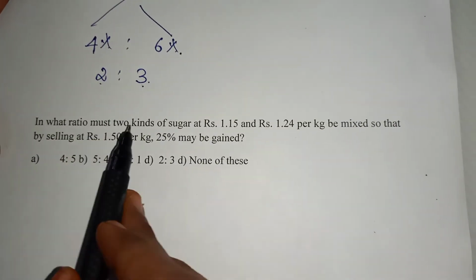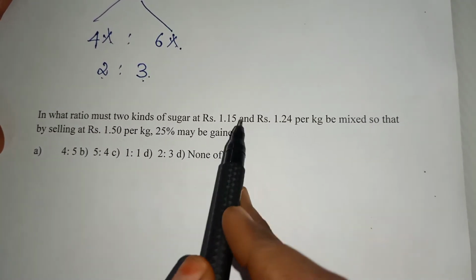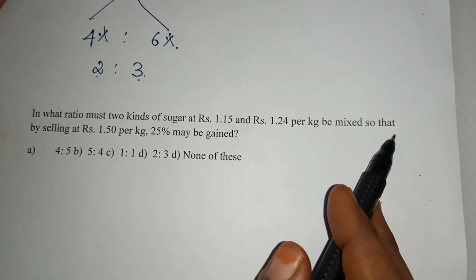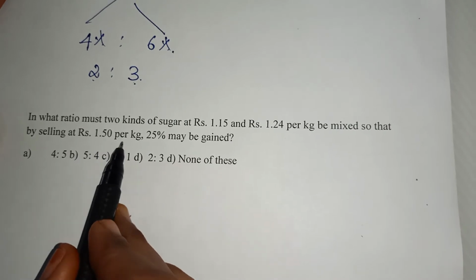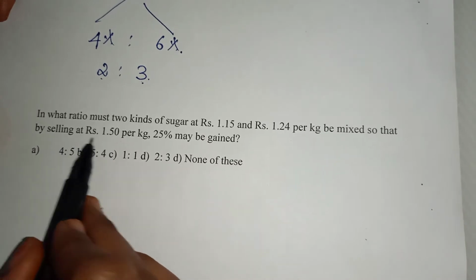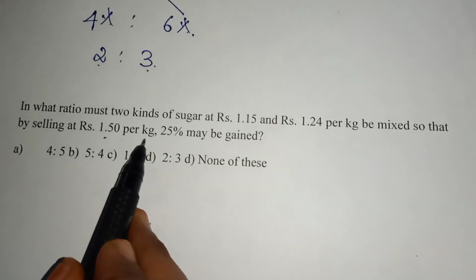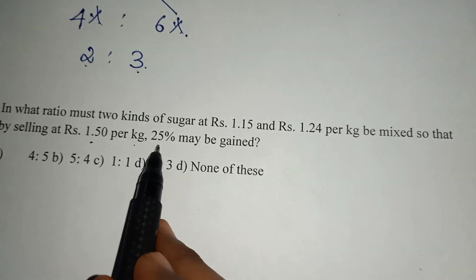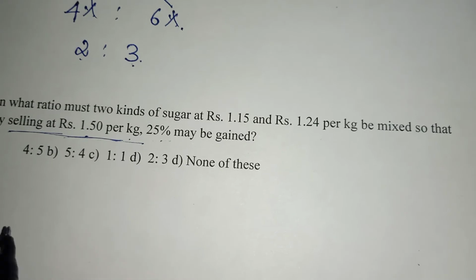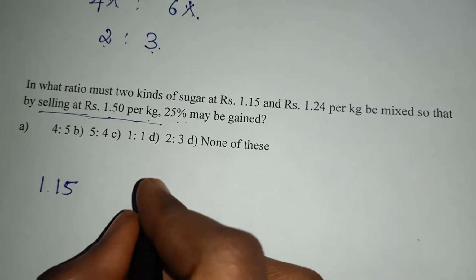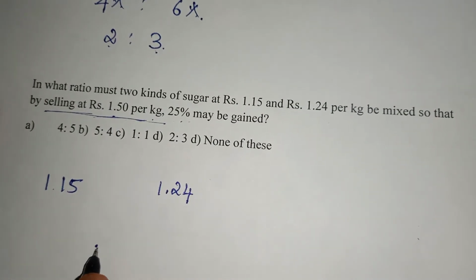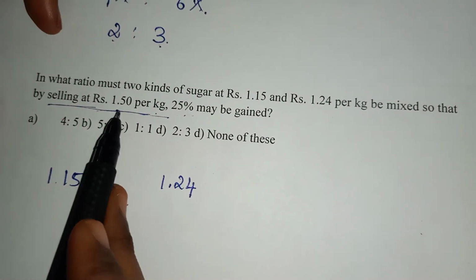In what ratio must two kinds of sugar at rupees 1.15 and rupees 1.24 per kilogram be mixed so that by selling at rupees 1.50 per kilogram, 25% may be gained? When I'm selling the sugar for 1.50 per kilogram, my gain percentage will be 25, which means they have given the selling price of the mixture. I will always write the mixture rate in terms of cost price, so I cannot write the selling price as a mixture price. I have to find the cost price of the mixture.